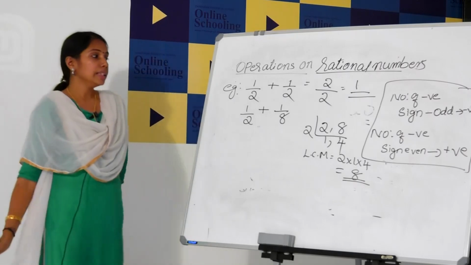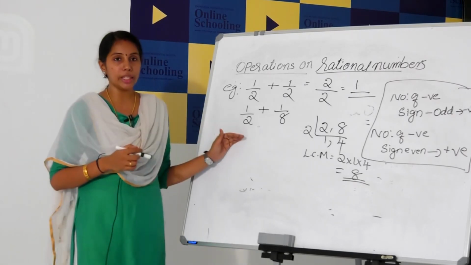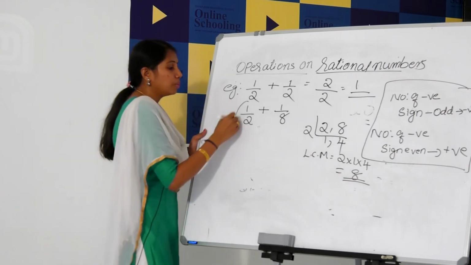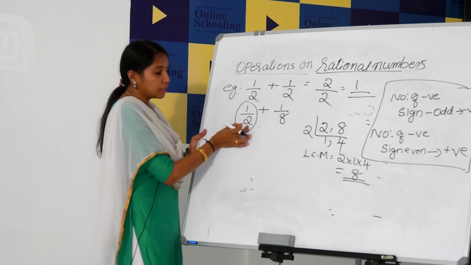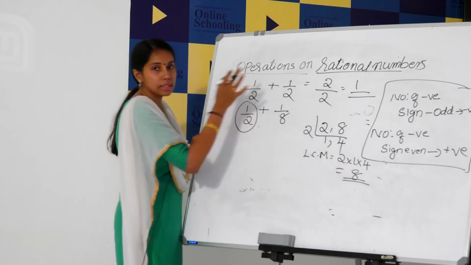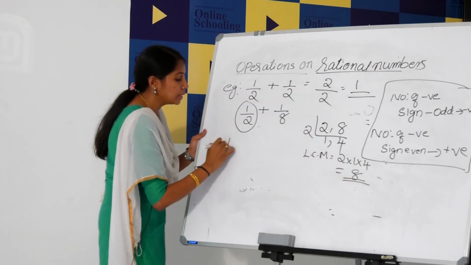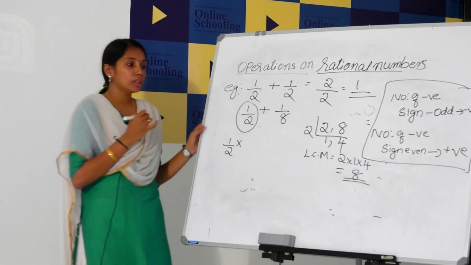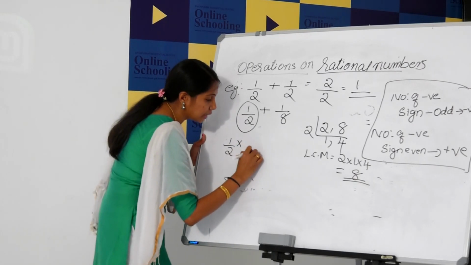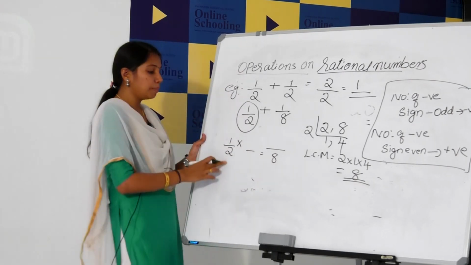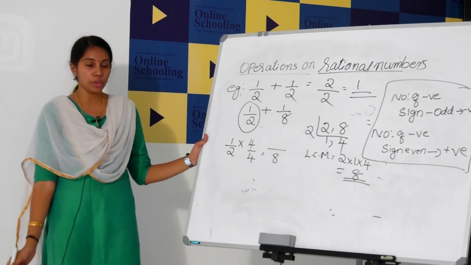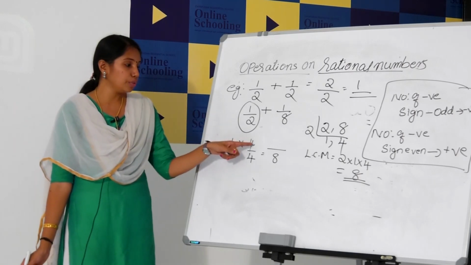LCM is 8. Then after that, change the denominators into this common number 8. 1 by 2 we can change: in the case of 1 by 2, the denominator is 2, so this denominator we can change to 8. How can we change? Multiply the numerator and denominator with the same number. We need to get 8 as the answer. How can we multiply? 2 with 4. So, here also you need to multiply with 4. Numerator also you need to multiply with 4. 1 into 4, 4.